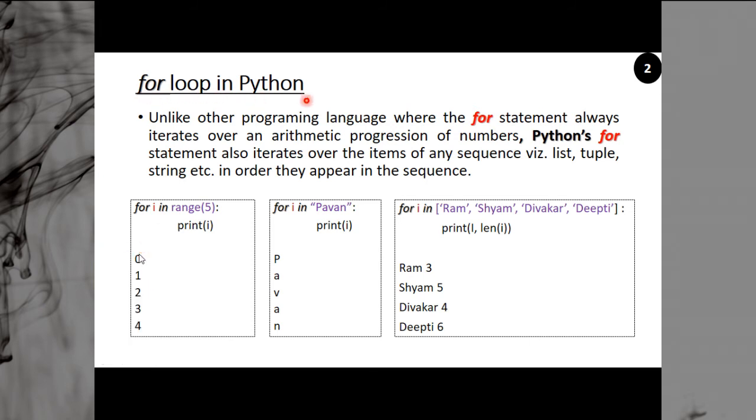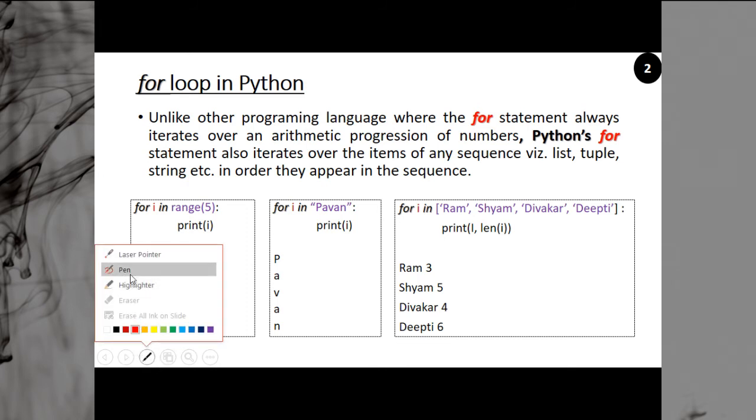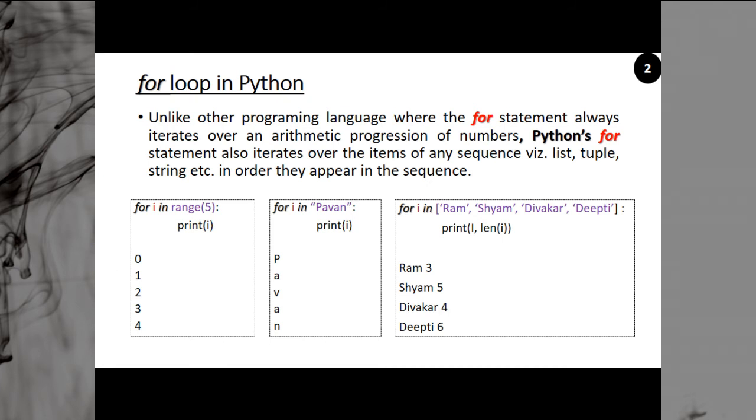The for loop in Python is unlike other programming languages, where the for statement always iterates over an arithmetic progression of numbers. The Python for statement also iterates over the items of any sequence, list, tuple, string, in the order they appear in the sequence. Now what does this mean?